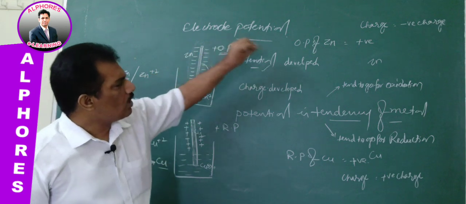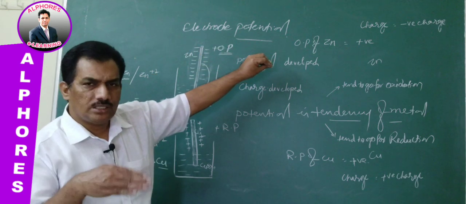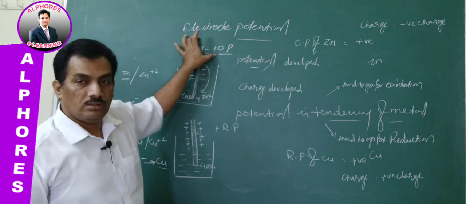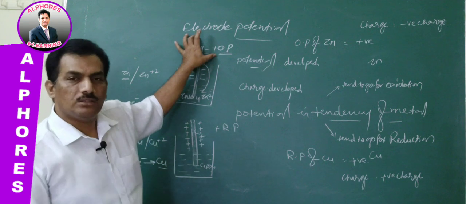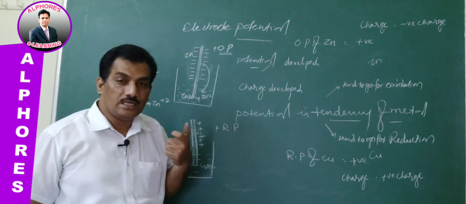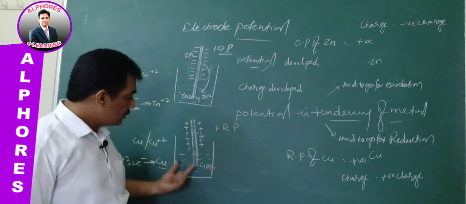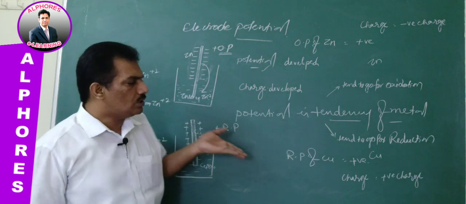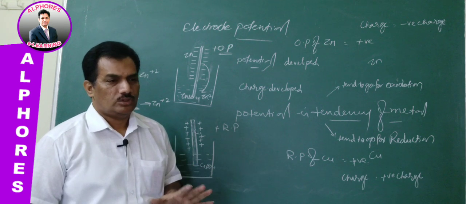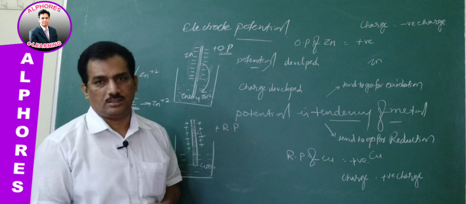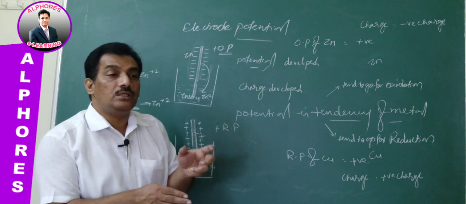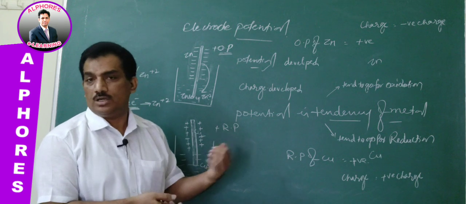Zinc, because of its oxidation potential, when it is getting a positive oxidation potential, is developing a negative charge. So the charge is negative. And here copper, because of its tendency to go for reduction, develops a positive charge. So here the charge developed is positive. The charge is the ultimate result of the tendency. Our interest is only to consider the potential sign, not the charge.